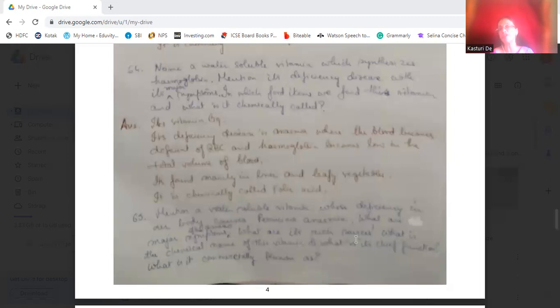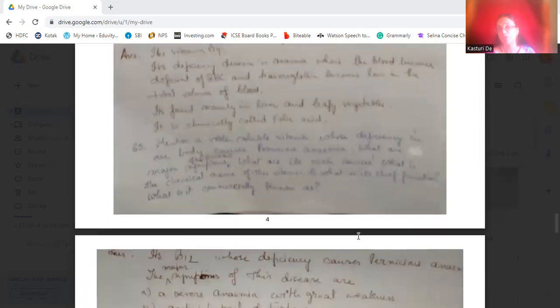Okay. Now mention a water-soluble vitamin whose deficiency in our body causes pernicious anemia. What are its major symptoms? What are its rich sources and what is the chemical name of the vitamin? What is its chief function? What is it commercially known as?